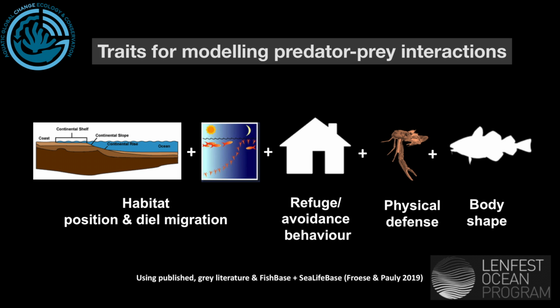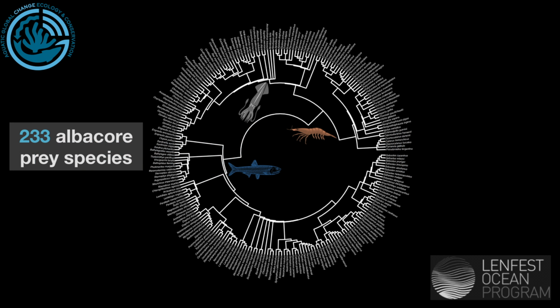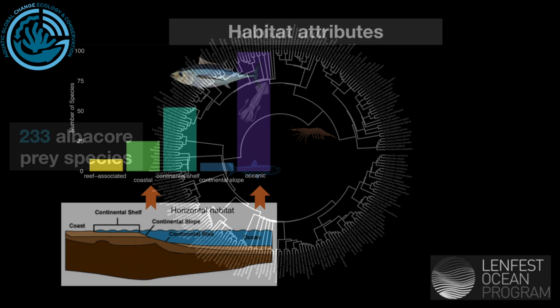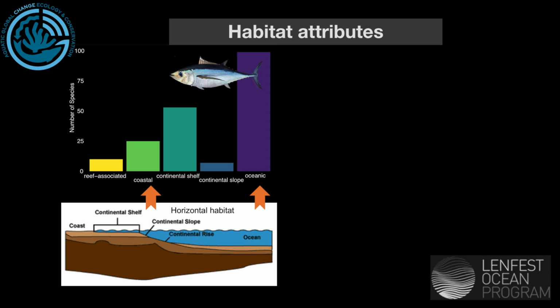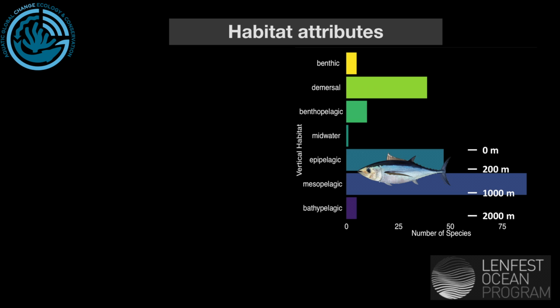Here at the Aquatic Global Change Ecology and Conservation Group, we are collating information on the ecological traits of albacore prey species that relate to the predation process, including habitat use, behavioral and morphological traits. Of the 233 prey species identified in the diets of albacore through a global review effort, the vast majority were oceanic or offshore continental shelf taxa and occurred in epi to mesopelagic ecosystems.